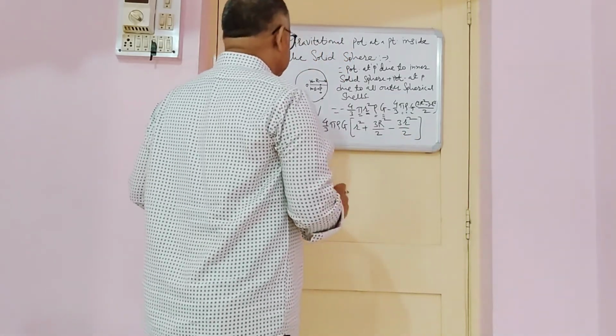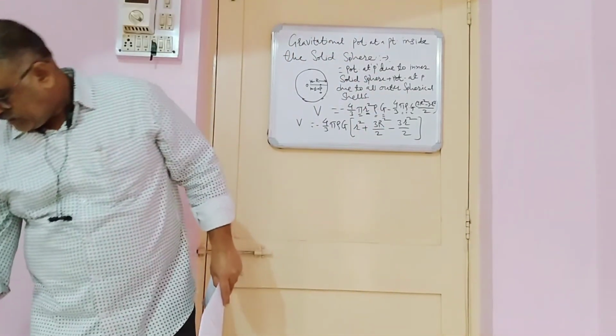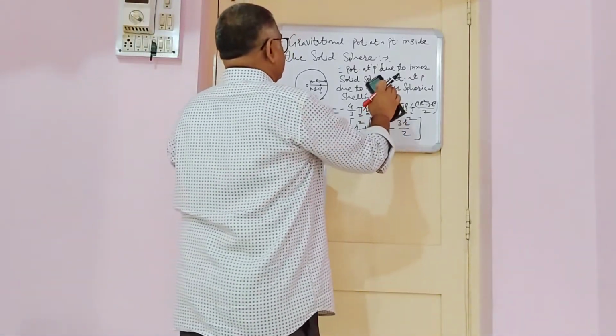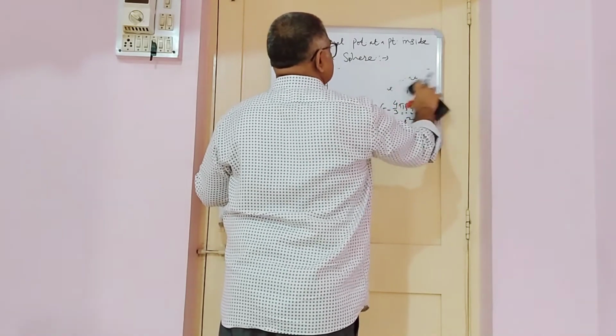See here friends, now we will solve this equation and then we will get the quantity which we require.